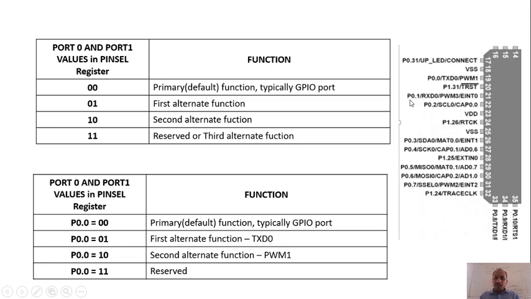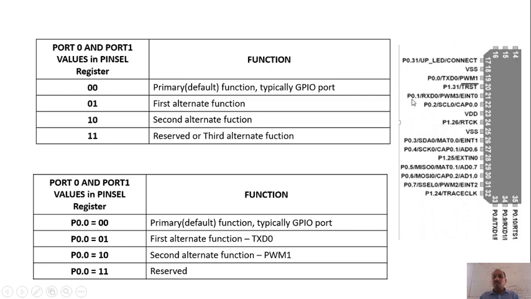If in the pin select register the P0.1 value is 00, then it is going to perform the first function, that is the GPIO function. If P0.1 equals 01, it is going to perform the first alternate function, correct? That is RXD0.